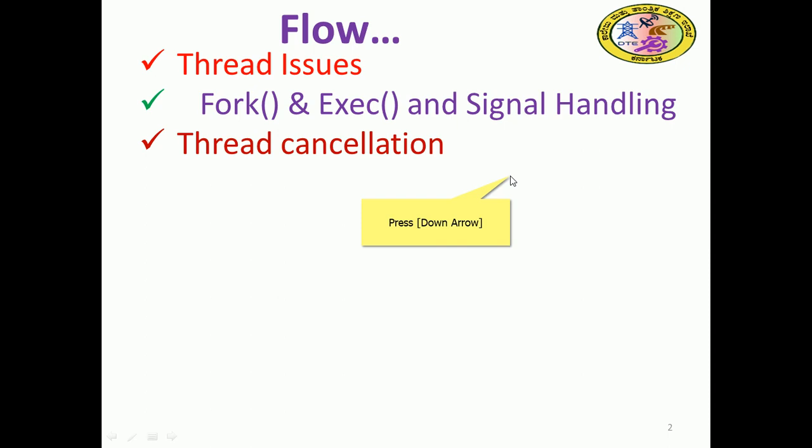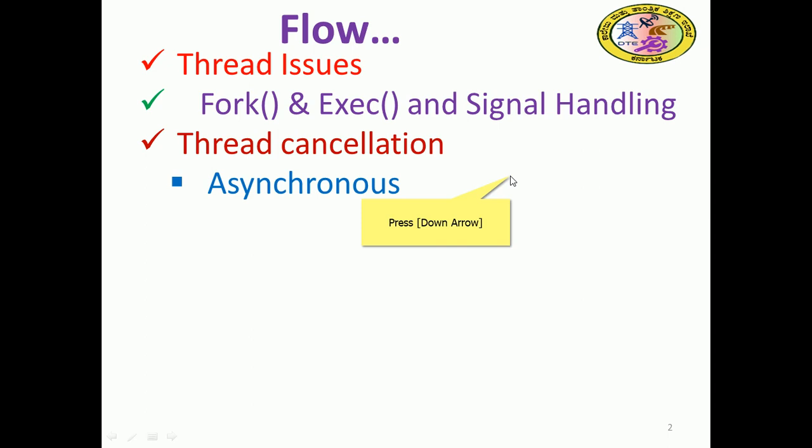Thread cancellation is also an important concept we need to understand when we are programming. A thread can be cancelled intentionally, and that is also a problem. A thread will be terminated or cancelled, for example, due to the user pushing a stop button.